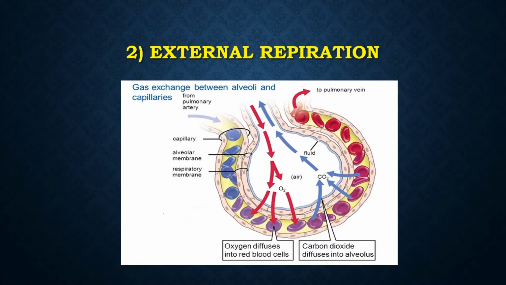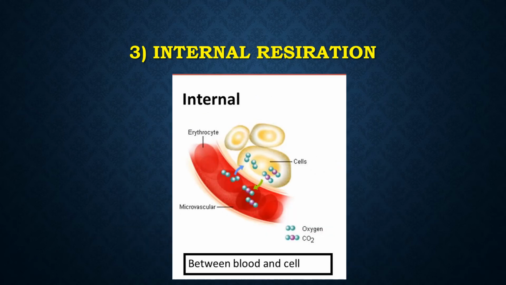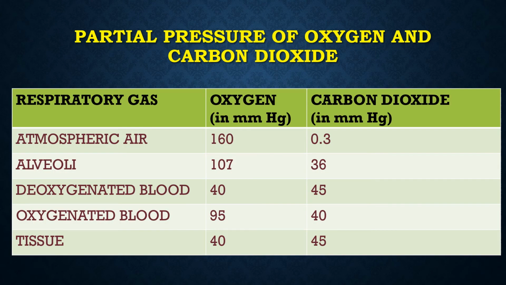Second one is external respiration. It is also known as pulmonary respiration. It is the exchange of oxygen and carbon dioxide between alveoli and the venous blood of the lungs across the partial pressure gradient. Third one is internal respiration, and it is also known as tissue respiration. Here the exchange of gases like oxygen and carbon dioxide takes place between blood and tissue or cells across the partial pressure gradient. You can follow this chart for values.